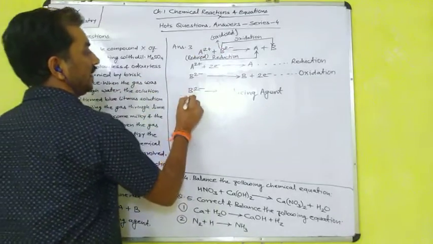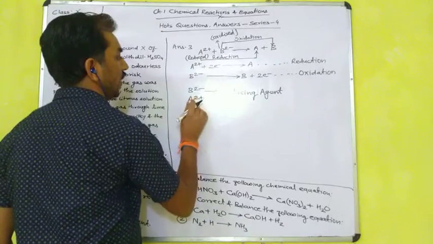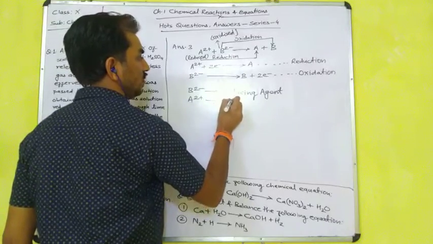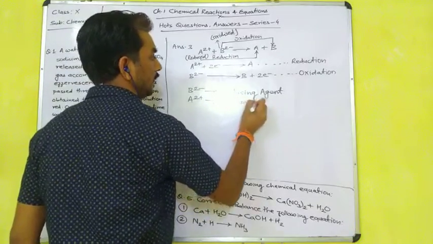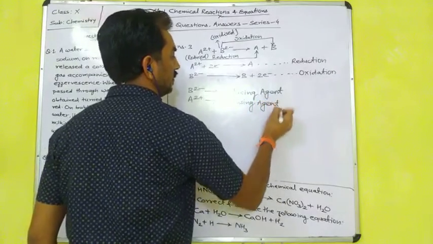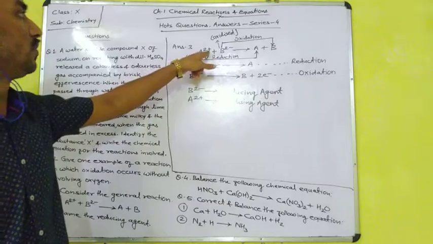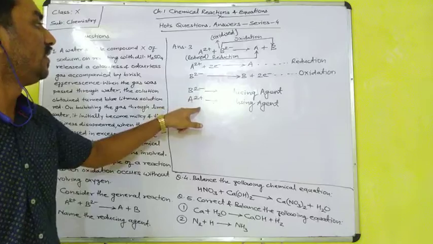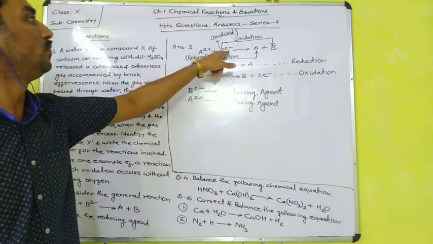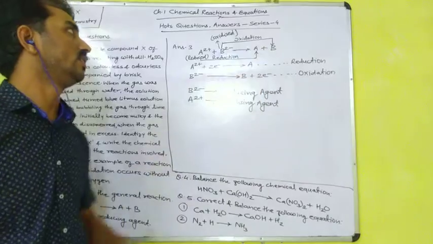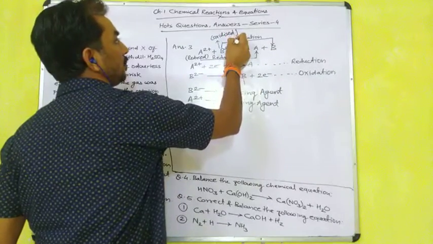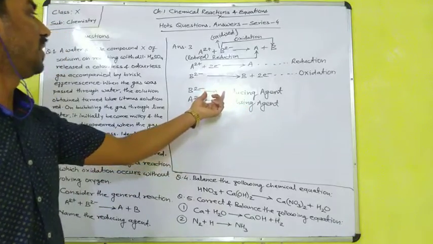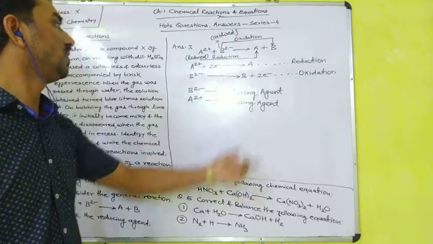And A2 plus here is the oxidizing agent. Why? It promotes the oxidation, so it is an oxidizing agent. A2 plus is receiving these 2 electrons, which are donated by B2 minus, so it promotes the oxidation of B2 minus to B. So it is known as the oxidizing agent, and B2 minus promotes the reduction, so it is known as the reducing agent.